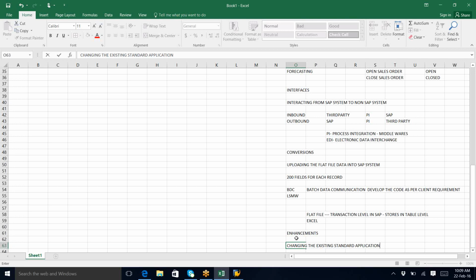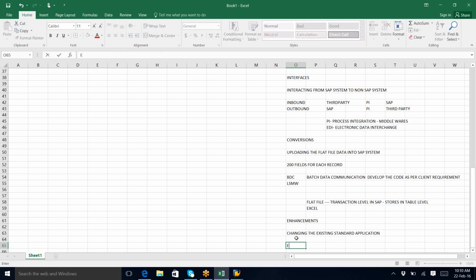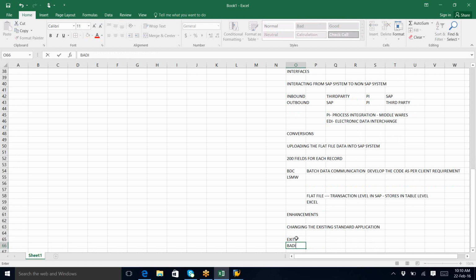Wherever I want to make changes, I cannot change the existing standard application directly. You need to understand that. So there will be exits and BAdIs, which are provided by SAP itself.